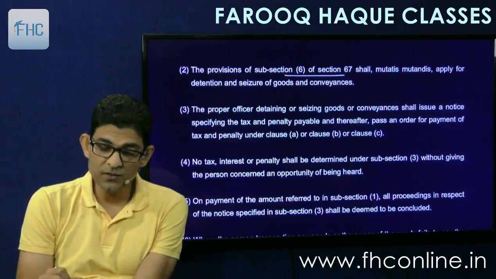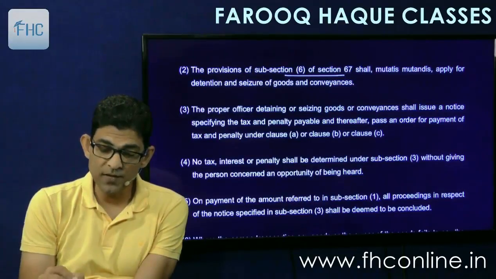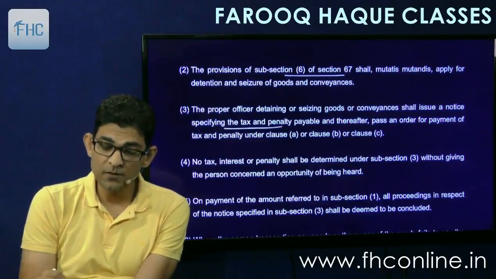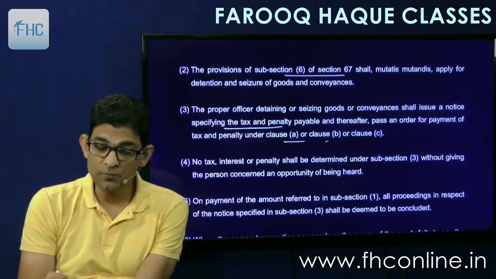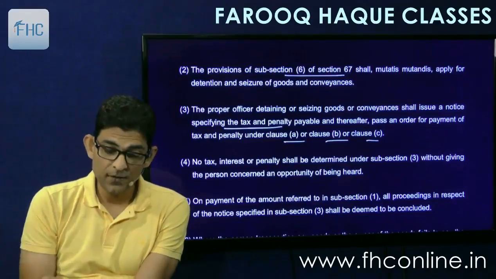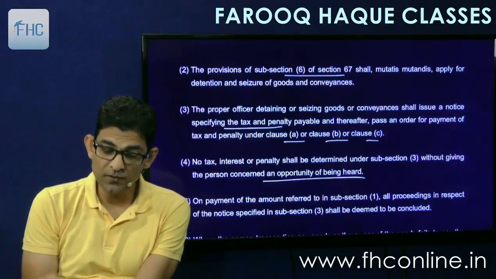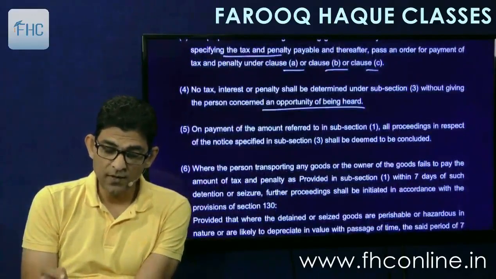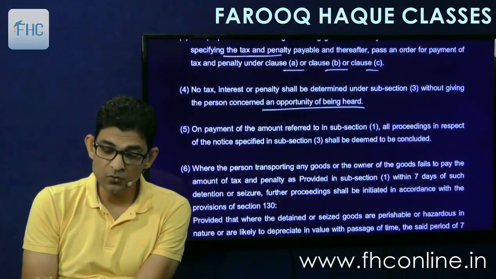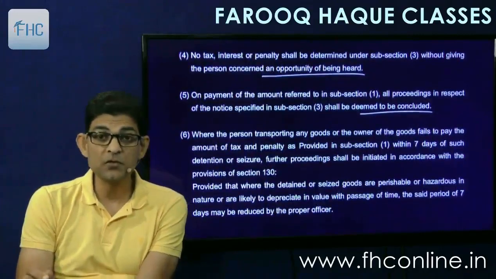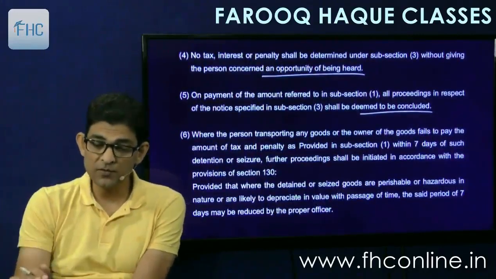And the proper officer detaining or seizing goods or conveyances shall issue a notice specifying the tax and penalty payable, and thereafter pass an order for payment of tax and penalty under A or B or C. No tax, interest or penalty shall be determined under 3 without giving opportunity of being heard, obviously. And on payment of the amount specified under 1, all proceedings in respect of the notice shall be deemed to be concluded. If he pays the amount mentioned in the notice, then all proceedings are deemed to be finished.